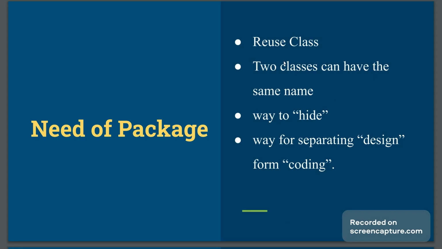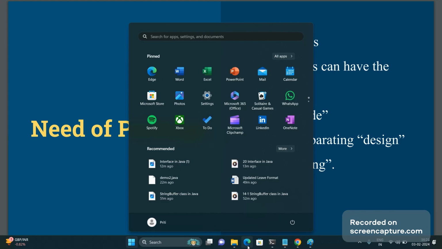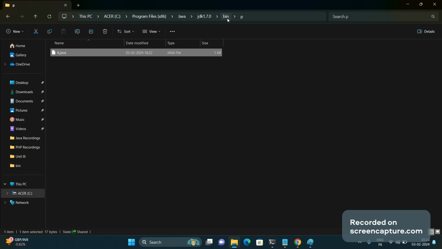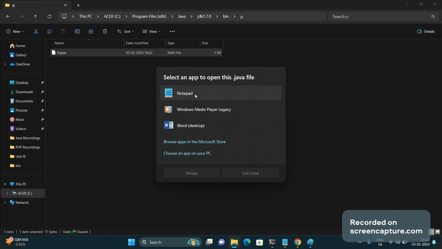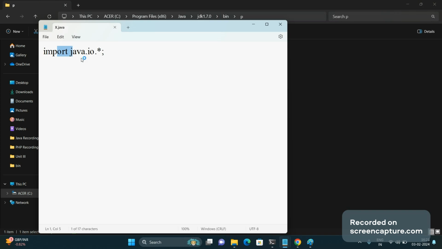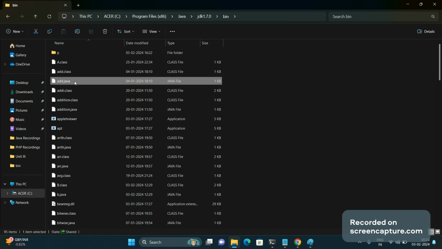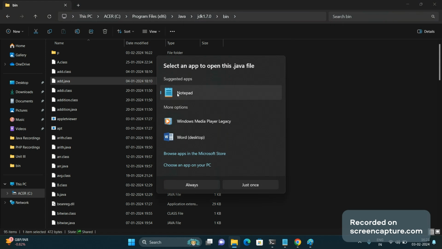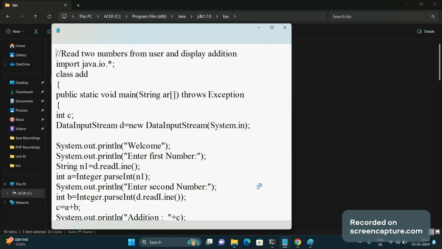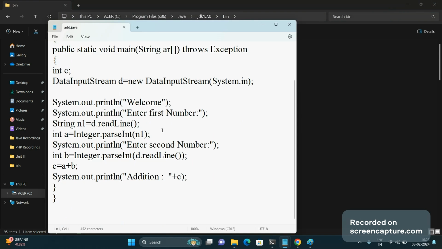So using packages you can have more than one class with the same name. Using packages we can also reuse classes. Suppose under this bin, in the P package I have an x.java file, and I want its functionality to be used in another program under this bin directory, the add.java file. So I can use the code of x.java in add.java.